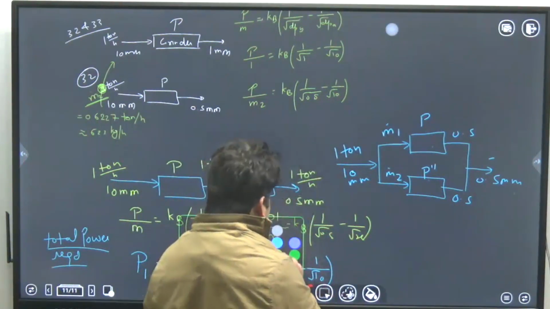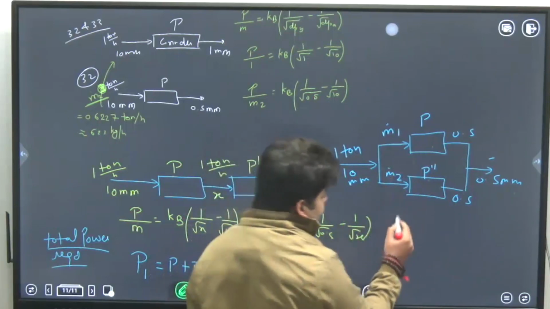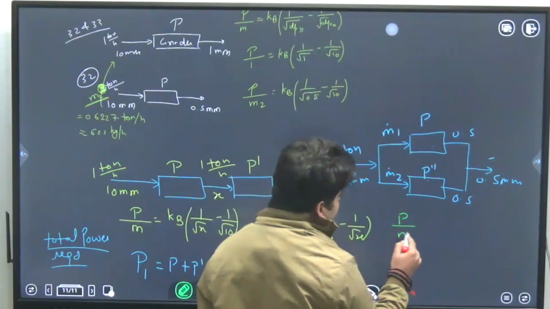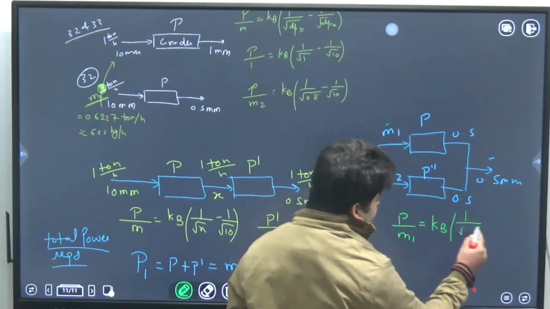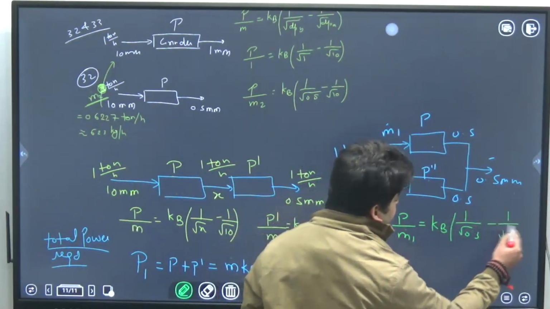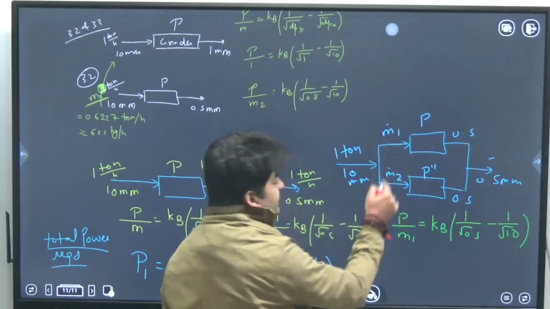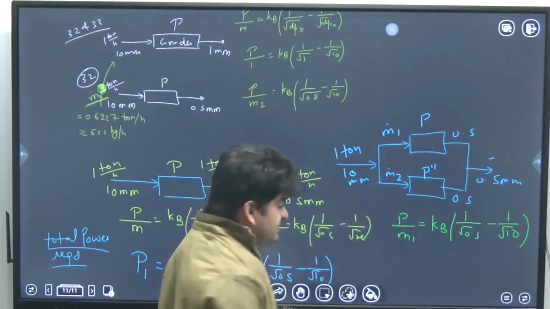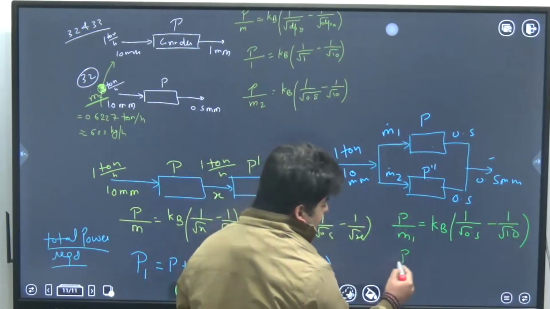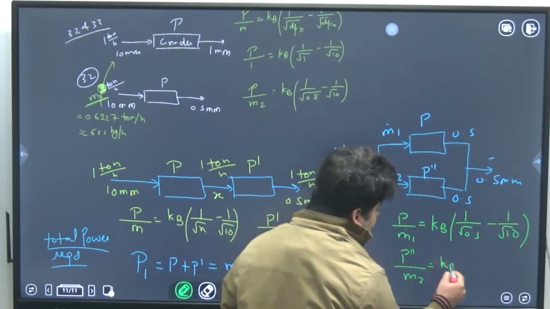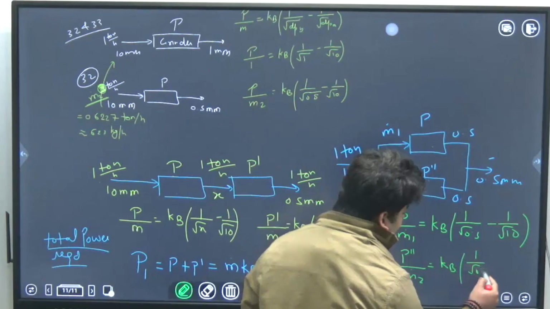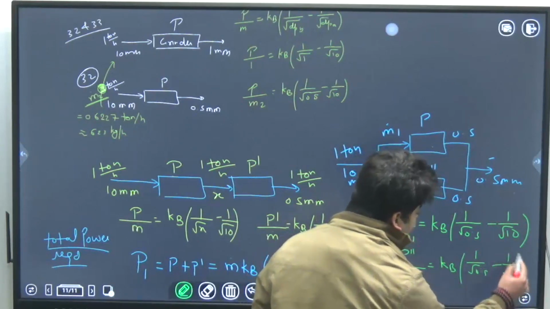When you apply Bond's law for the first grinder, it will be P upon m1 dot equal to Kb, product diameter 0.5, feed diameter the same, because the feed is just getting distributed. Similarly on the second grinder, P double dash over m2 is equal to Kb (1 over square root of 0.5 minus 1 over square root of 10).